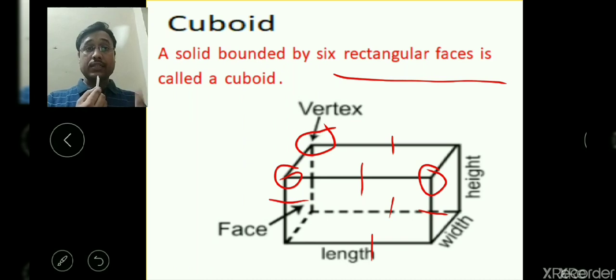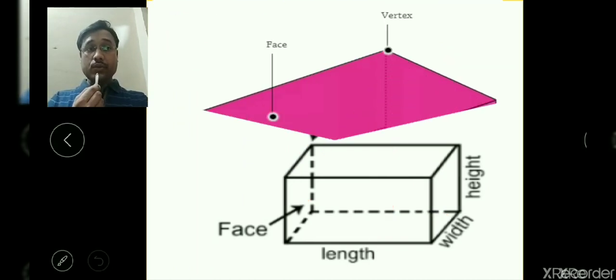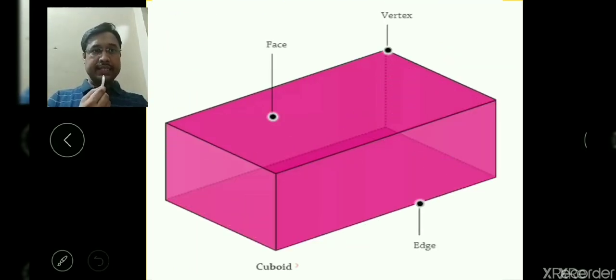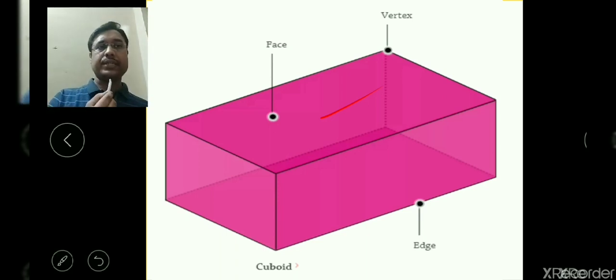It has 6 rectangular faces in total, and the opposite faces are congruent with each other, meaning the opposite faces are exactly the same in dimension and shape. So you can see this diagram. You can see the opposite faces, this face and the bottom face. Sorry, they have completely the same shape only. The opposite faces have the same shape.